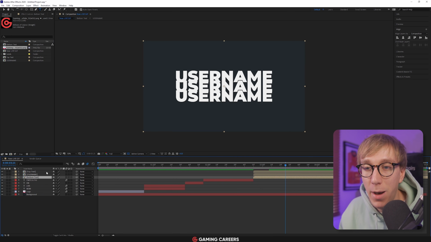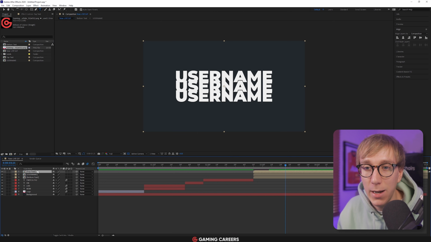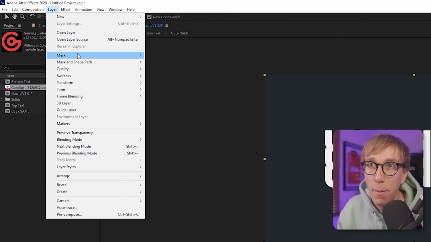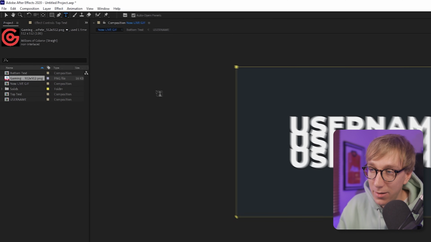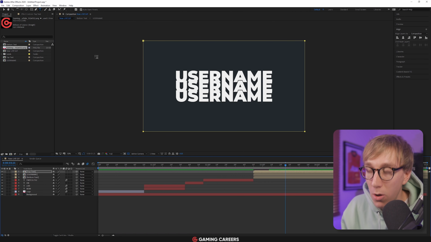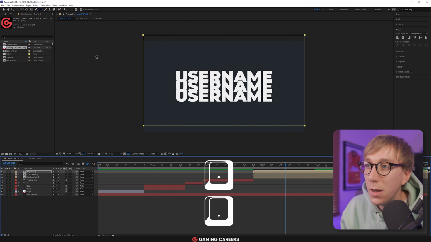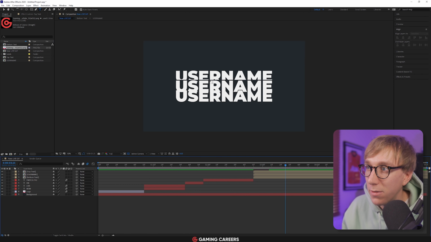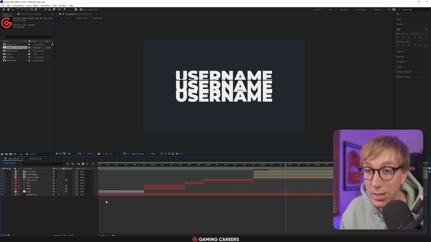So to add a mask, let's start with the top stack. So highlight the top stack, and we're going to add a mask by going up to layer, mask, new mask, and you can see it's added a rectangle mask for us. All we have to do is use the up and down arrows. So up arrow for the top one, going to keep dragging this up until we've deleted a little bit of this top username. So you can see as we're moving up now, it's deleting it, and we want to leave a small gap, something like that. And you can see there, it's masked out the bottom of this top stack, which is exactly what we want.